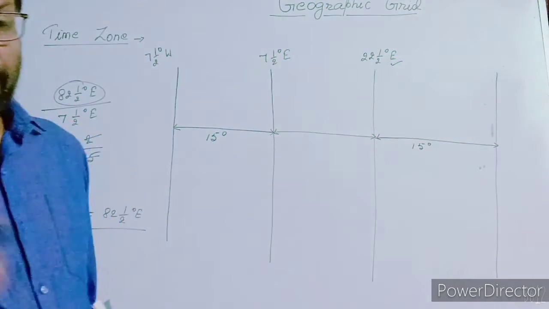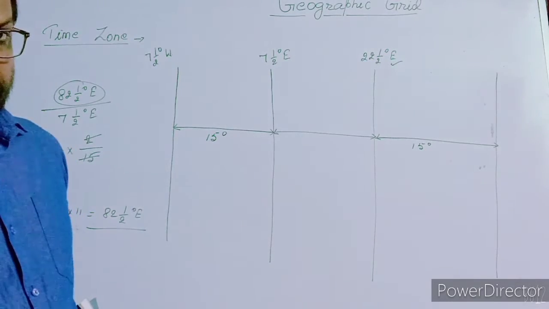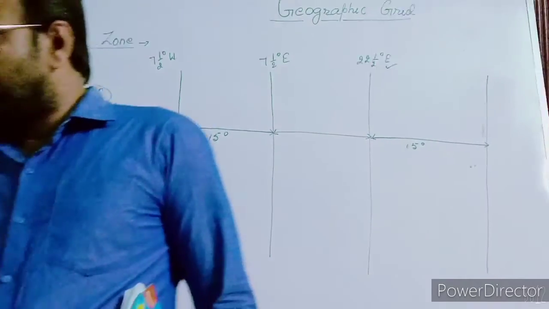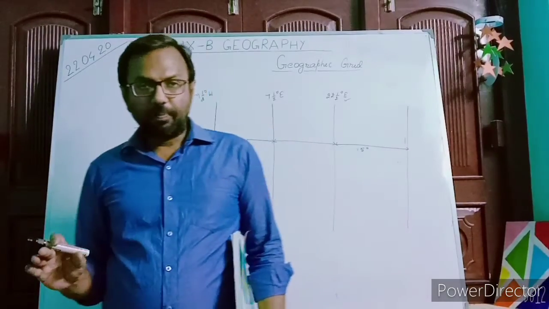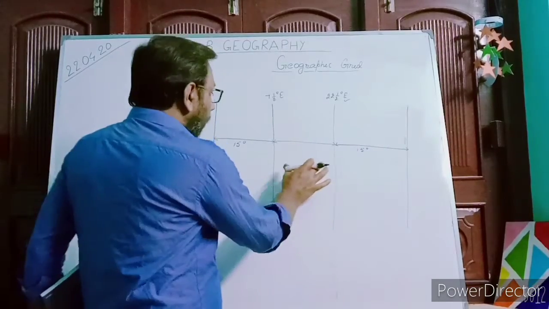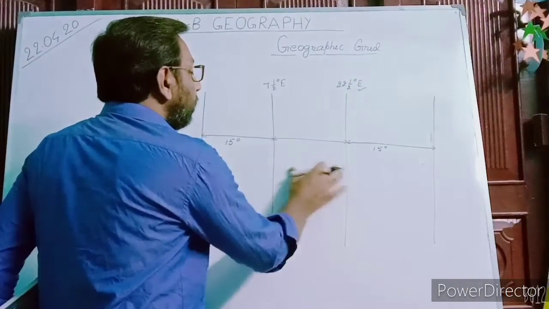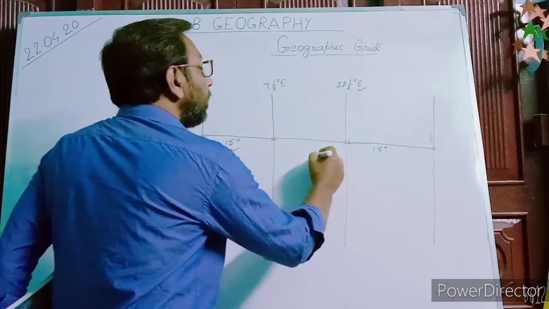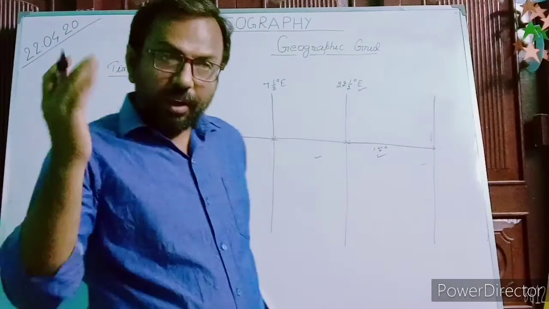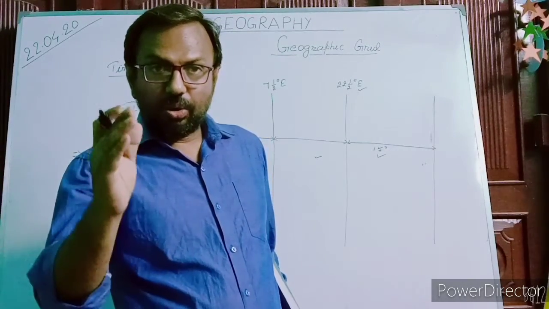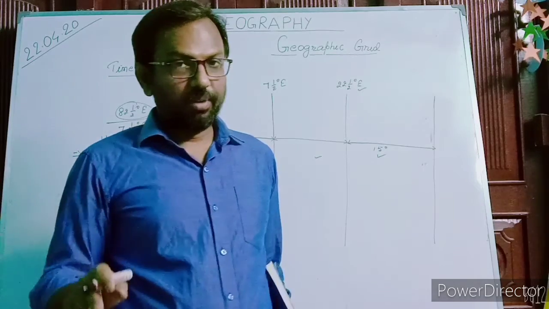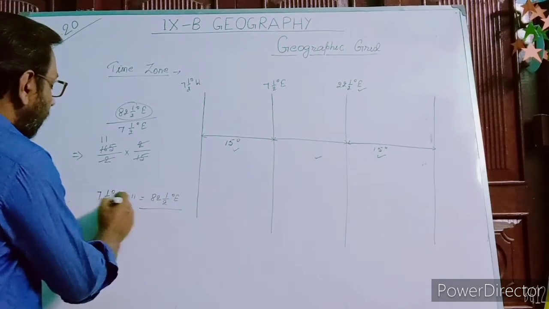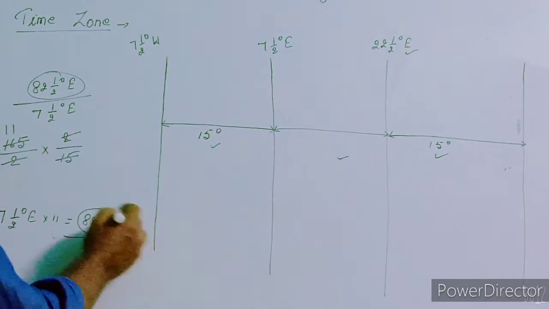So I want to say, all the meridians, from there I start. The whole world is divided into 24 time zones. The width between two standard meridians is 15 degree. And the Indian standard meridian is also the multiple of 7.5 degree. Here mathematically I have represented that if you multiply 7.5 degree by 11, we get 82.5.